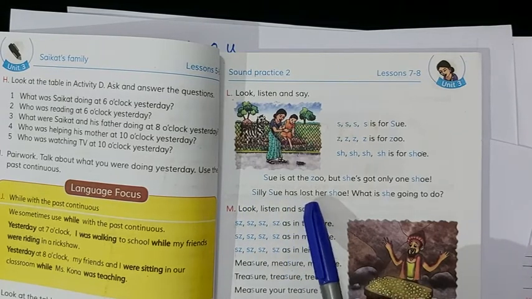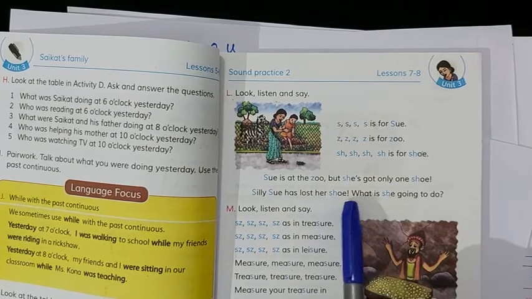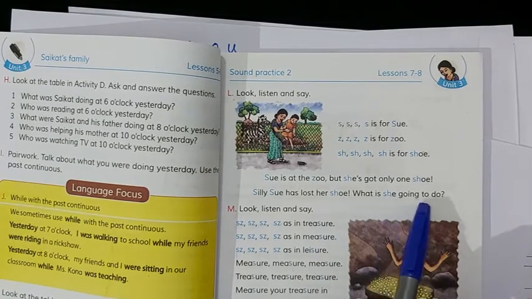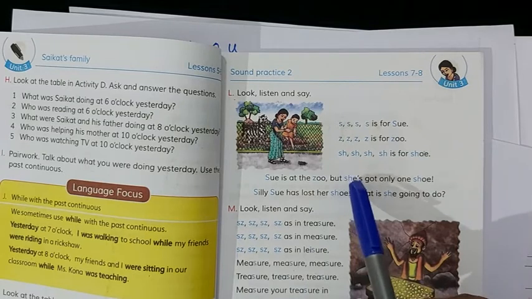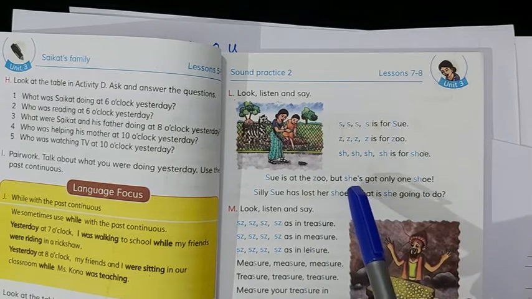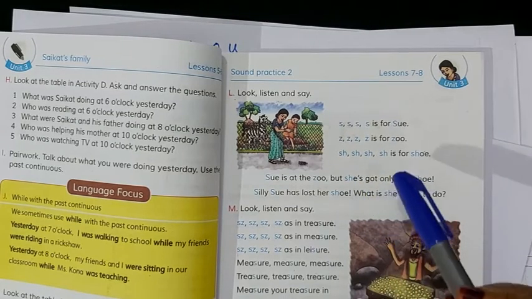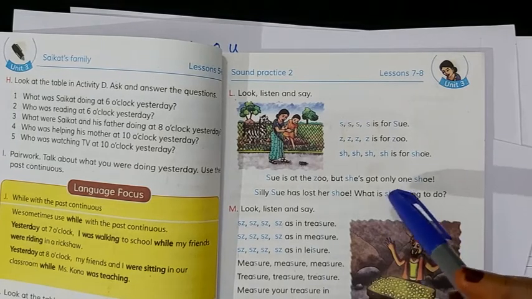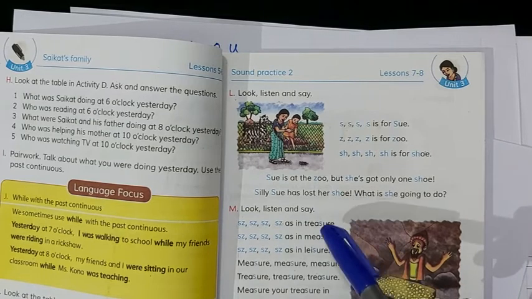Sui has lost her shoe. She lost her shoe. S-H-O-E, shoe. What is she going to do? What is she going to do? So when you find any word with S, Z, and SH, obviously you make this sound this way.